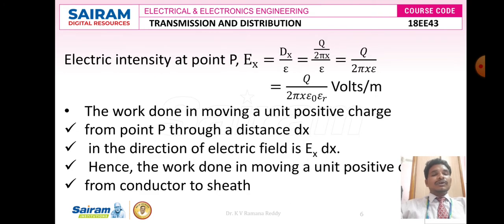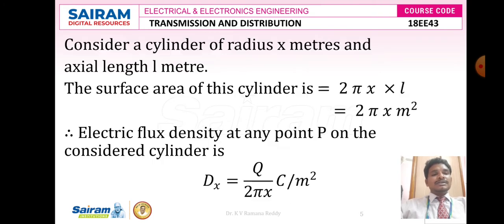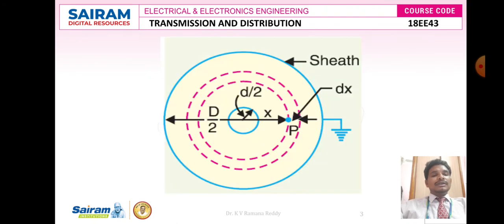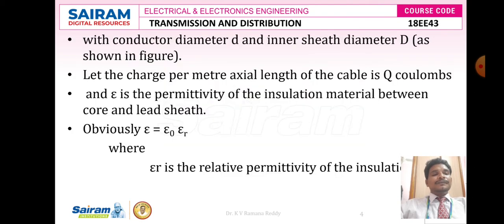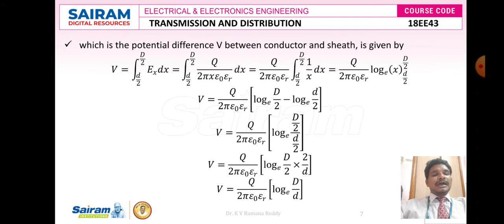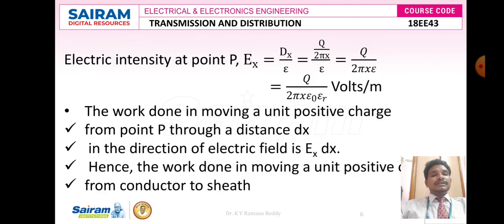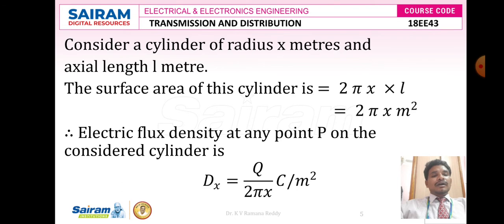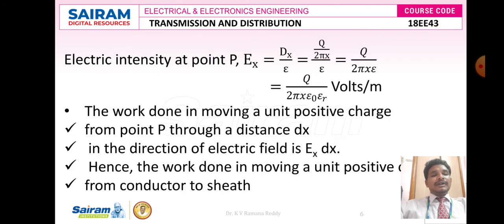Now, as we know, the electric intensity at a point P, because in this figure at point P a small amount of leakage current has leaked out via the metallic sheath or lead sheath by applying a voltage of dx. That leakage current is mathematically expressed by the following formula: the electric intensity at point P, Ex, is equal to the electric flux density Dx divided by epsilon.